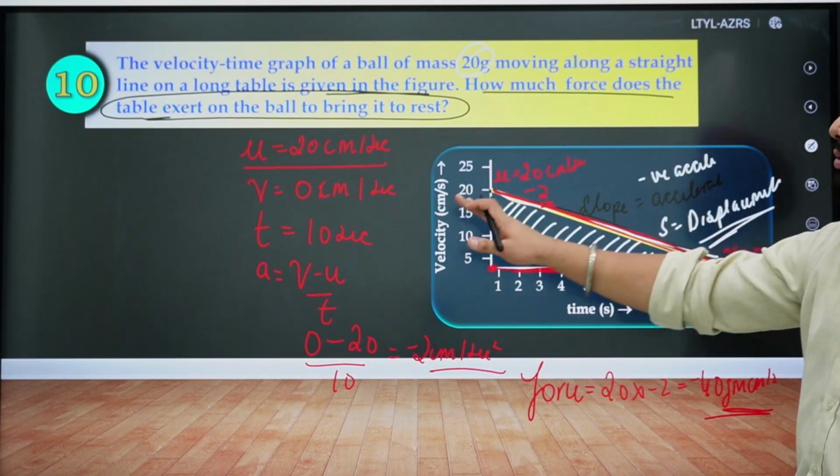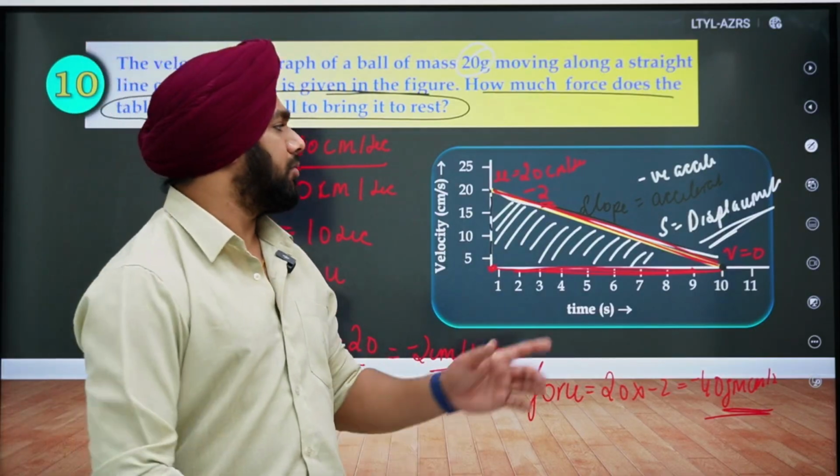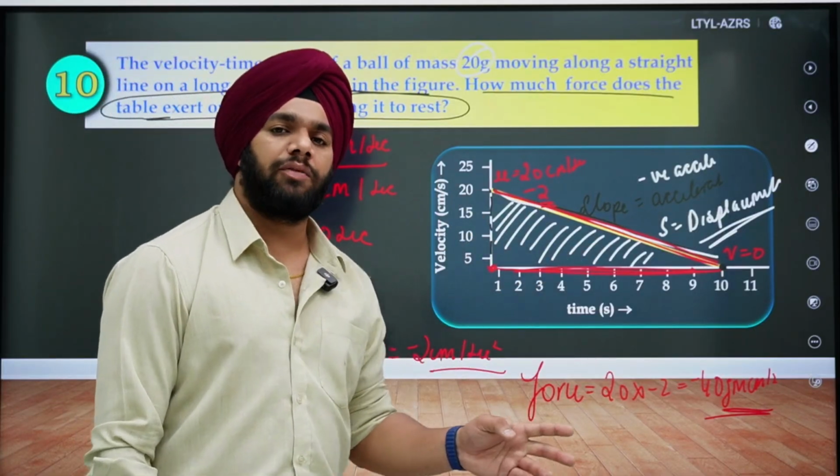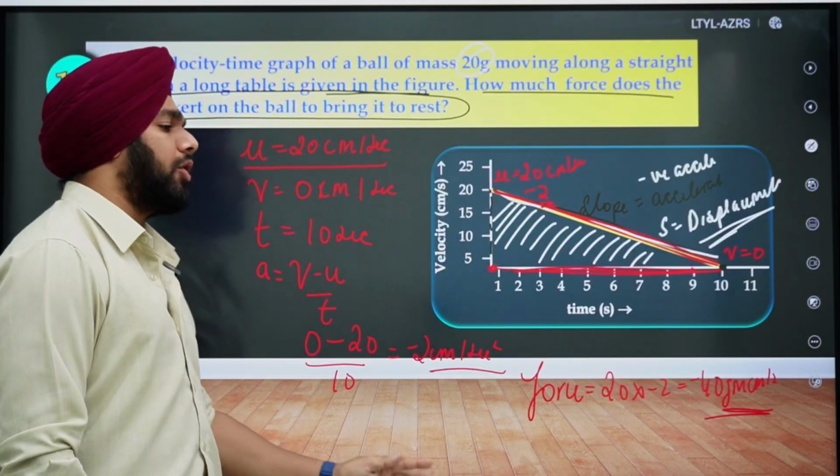So you can solve this question in two different ways. One is by just writing down the slope of the velocity time graph, or you can simply check the values, write it down and use the formula.